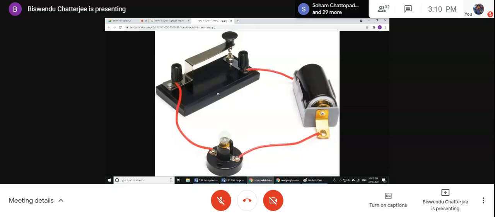Suppose it has something carbonized, and carbon is somewhat a conductor, and with the help of this carbon layer, current can flow. So after opening the switch, we will have to test with a Megger whether the resistance is infinite or not. Otherwise you will get a shock. Now is it clear?